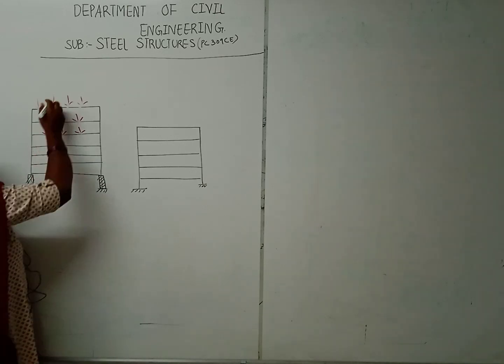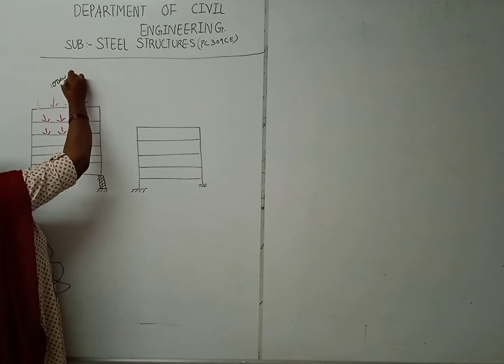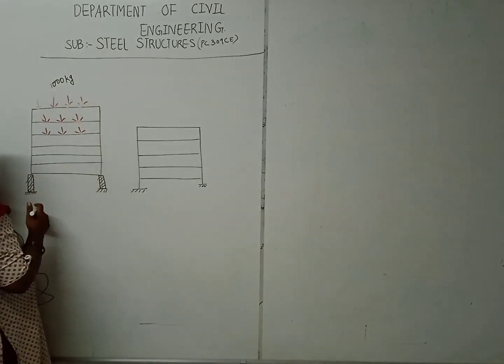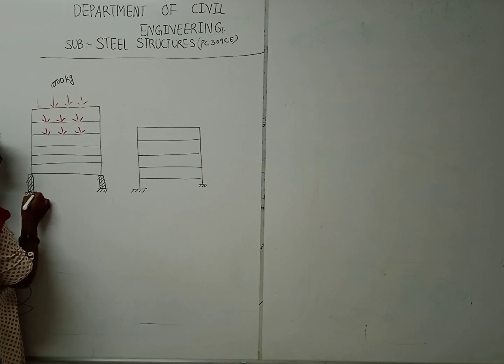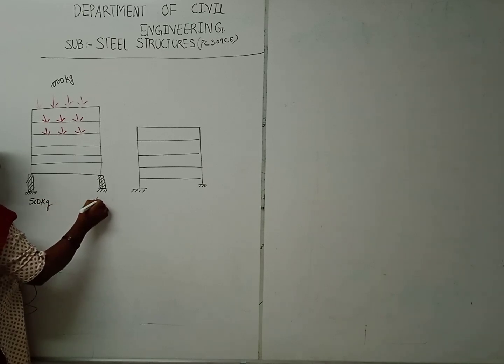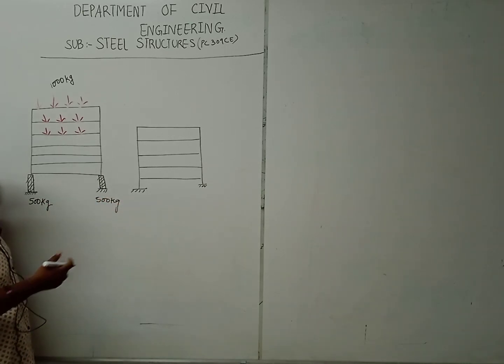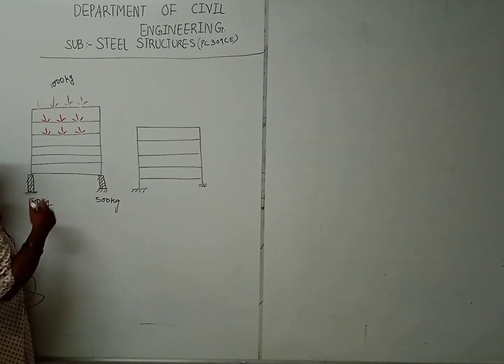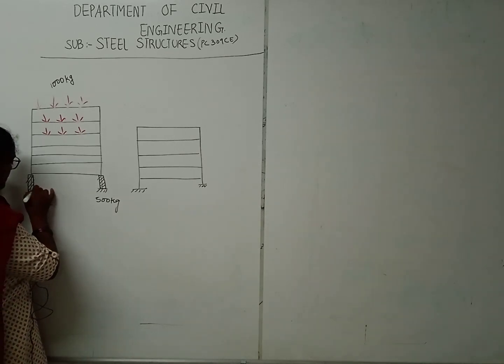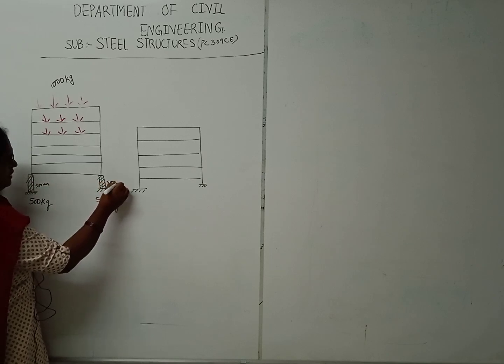So see here, for example, if 1000 kg load is transferring, each should be capable of carrying 500 kg. So we will make it a minimum of 500 mm.